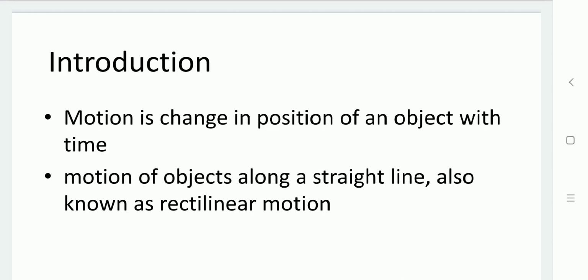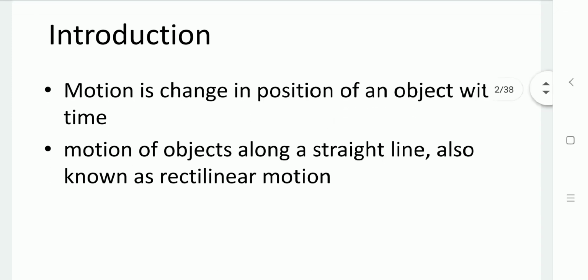After applying the force, the change in position with respect to time is defined as motion. While this motion is in a straight line, it is known as rectilinear motion.